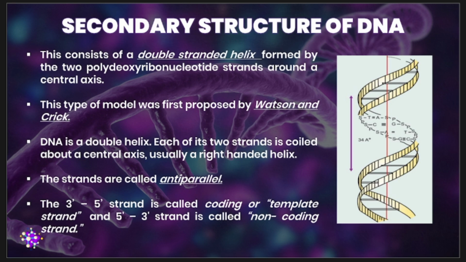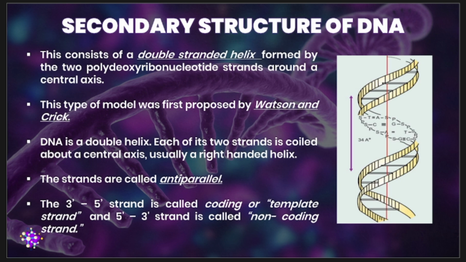Also, please take note that the sugar and the phosphate serve as the backbone for the structural stability of DNA. Therefore, the inside diameter of the sugar phosphate backbone is approximately 11 angstrom. When we're talking about angstrom, that's an atomic scale measurement. Again, 11 angstrom is the inside diameter of the sugar phosphate backbone.